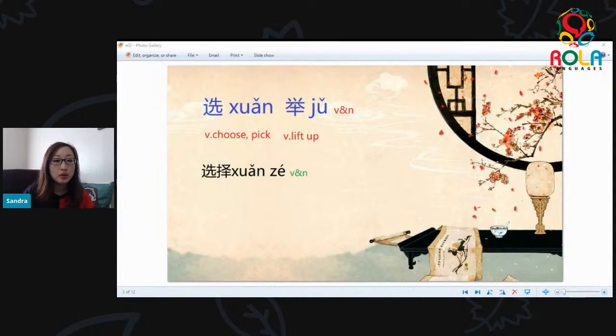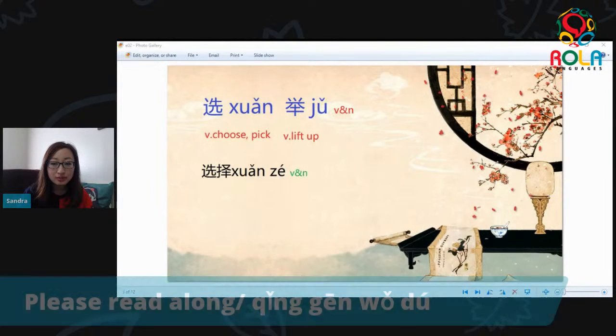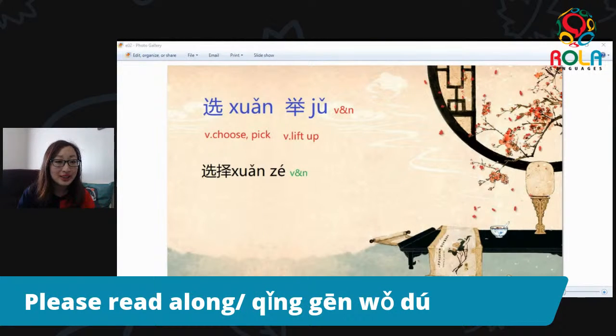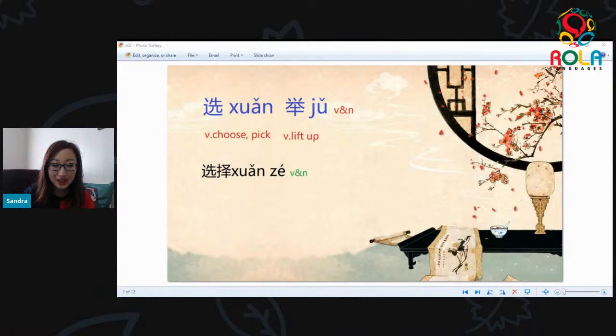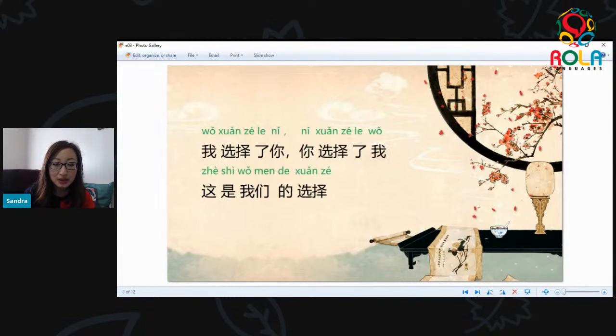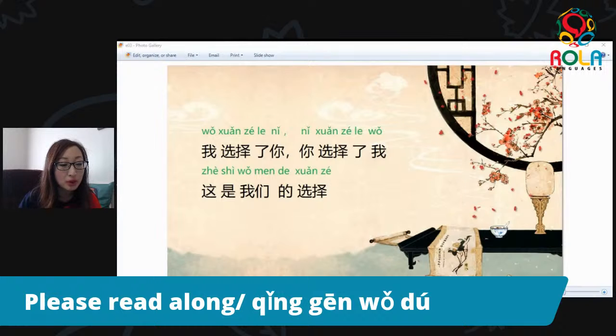For 选, which means choose and pick, the more formal verb or formal noun is 选择. 请跟我读选择. Okay, very good. 很好. Let's move on to see how we use this word. As I said, it can be used as a verb or a noun. So here I put a little paragraph. First, 请跟我读. Please read along if you want to.